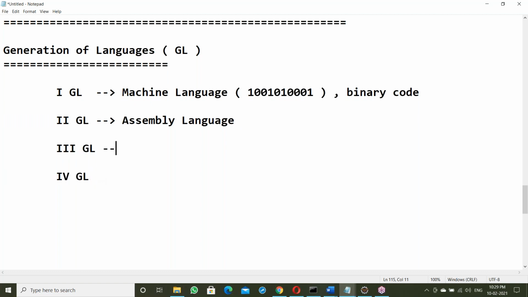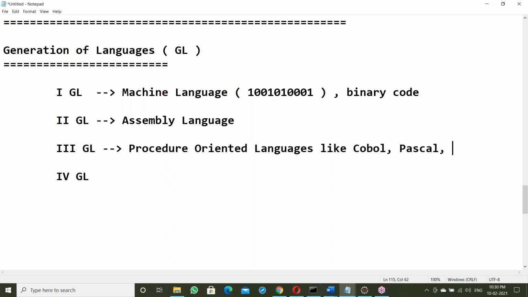Third GL, what are the languages here? These are procedure oriented languages, like COBOL. COBOL is a very old language, but it is still in use. In our office we are using COBOL for mainframe applications. What is procedure? I'll explain, wait. We'll discuss it. Procedure oriented languages like COBOL,